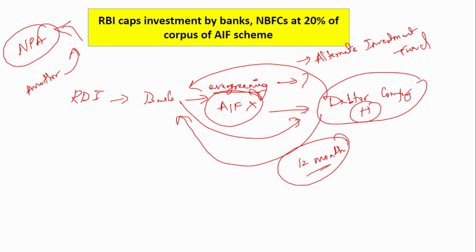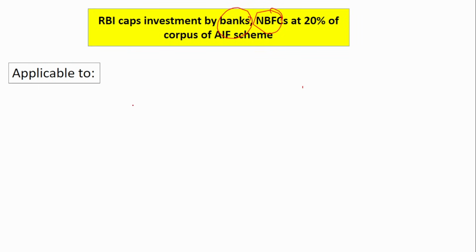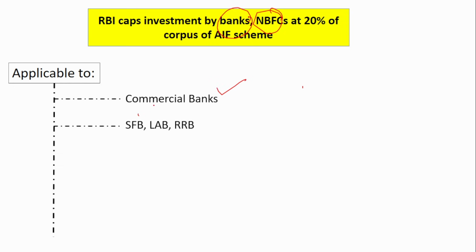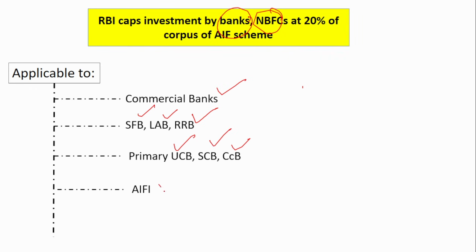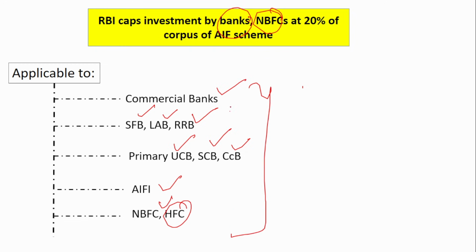So to reduce it, to curb it, the RBI has capped investments by the banks and the NBFCs. Okay. So to which all banks is it applicable? It is applicable to the scheduled commercial banks, small finance banks, local area banks, regional rural banks, primary urban cooperative banks, state cooperative banks, central cooperative banks, all India financial institutions, and NBFCs, including the housing finance companies. So these are the entities to which this instruction is applicable.